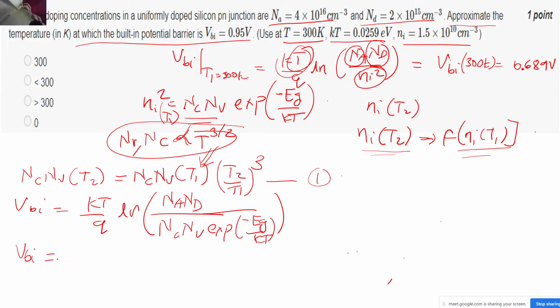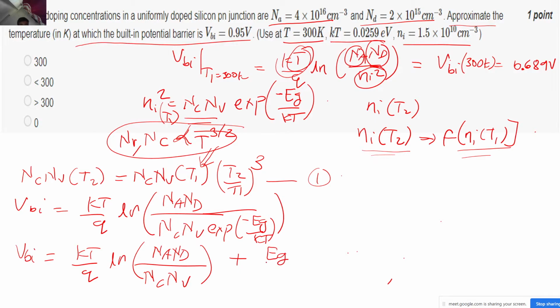VBI will be kT by q ln of NaNd upon NC NV plus, see, this is an exponential term present inside the ln, so ln will cancel the exponential, and this kT and kT will also get cancelled, and we will be left with only Eg by q, I guess.